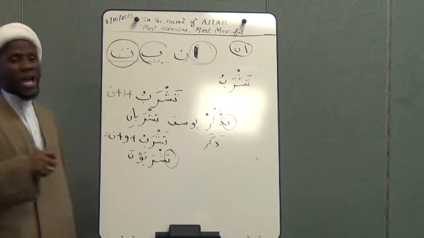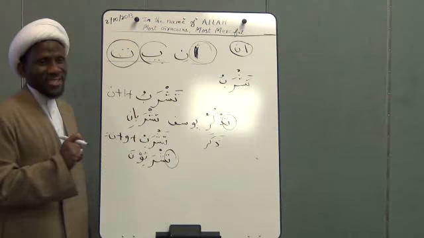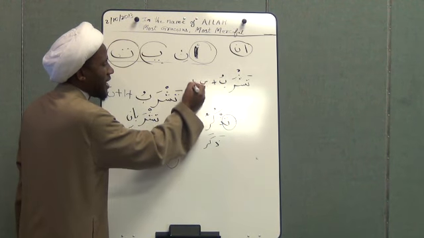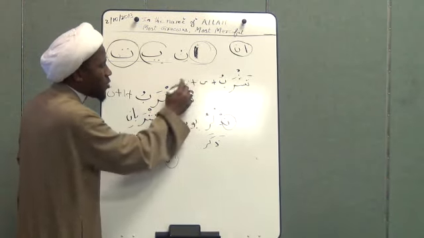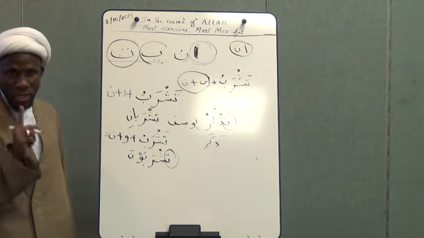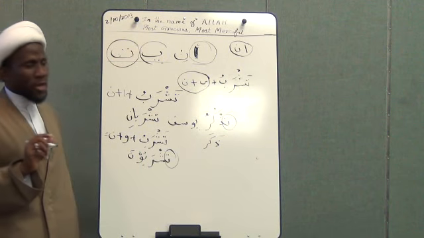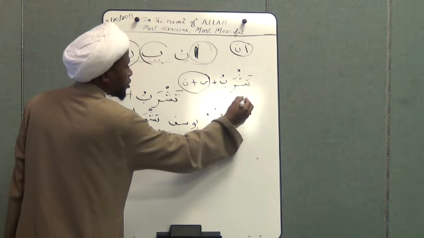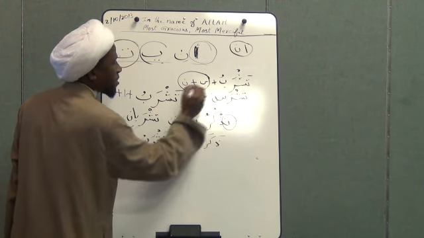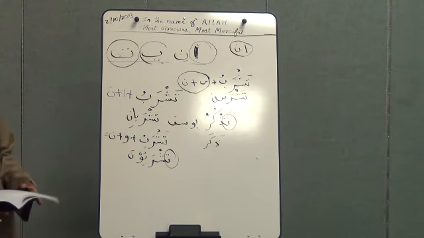Now I want to turn this into a second person feminine. Okay? Now what I need to add is, I add ya plus noon. So this ya and noon, these two letters are the sign of the singular feminine. When you add ya and noon, it changes to become feminine. Okay? So what does it become? It becomes tashrabina. Yes, tashrabina. Okay, means you are drinking. But this is for feminine, second person feminine.